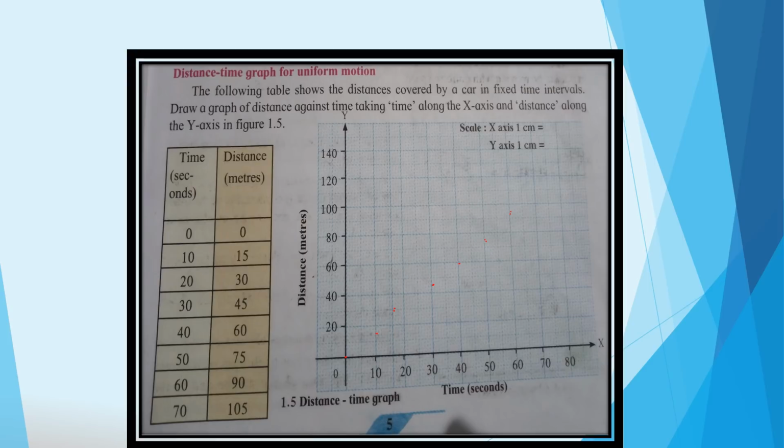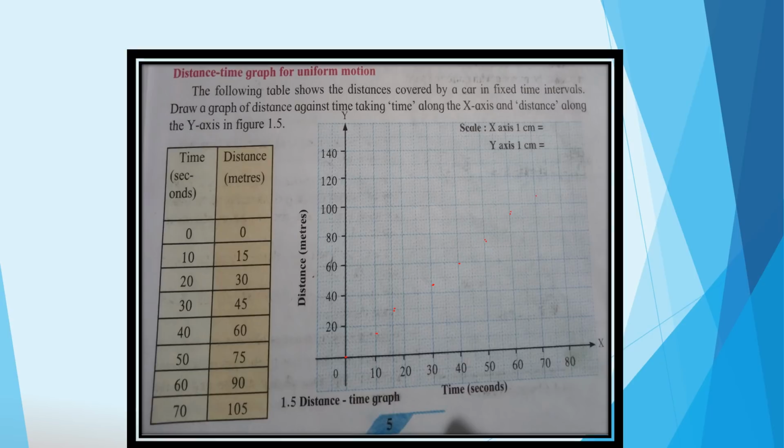There is 110. So 100 and 110, in between that, the middle line is 105. So here 70 shows this 105. So I am taking this middle line in between 100 and 110.